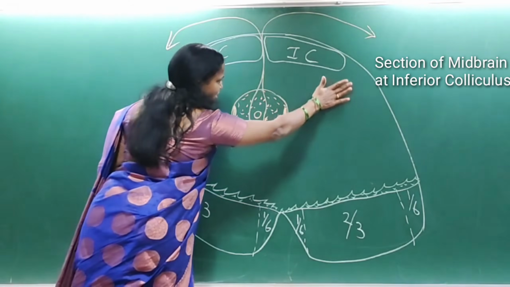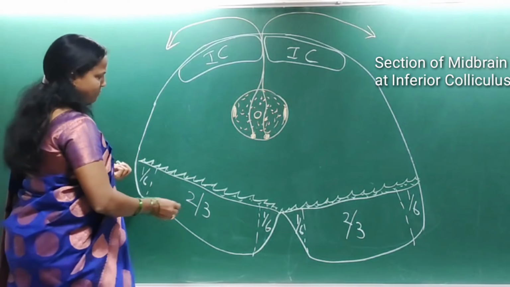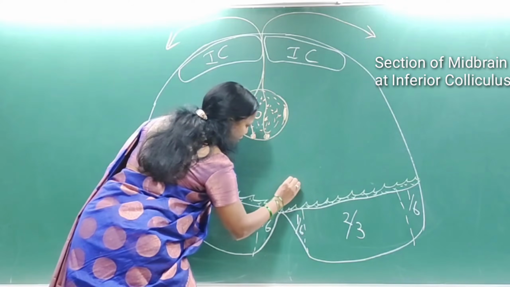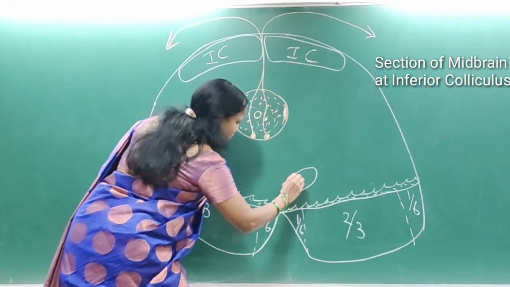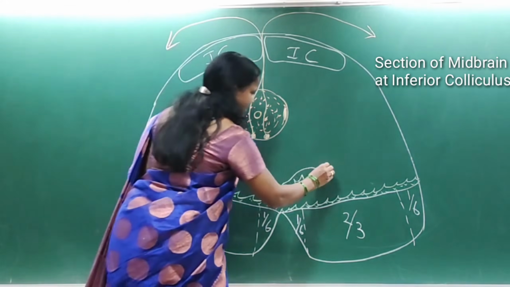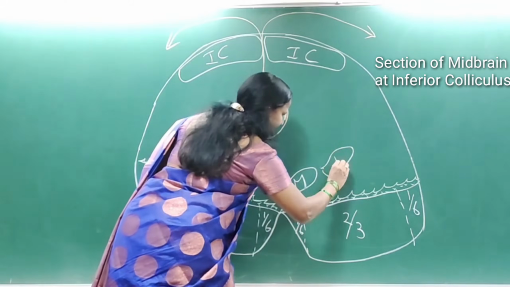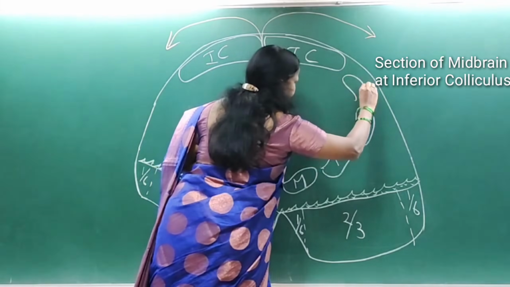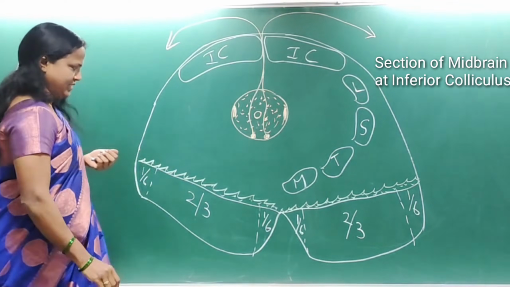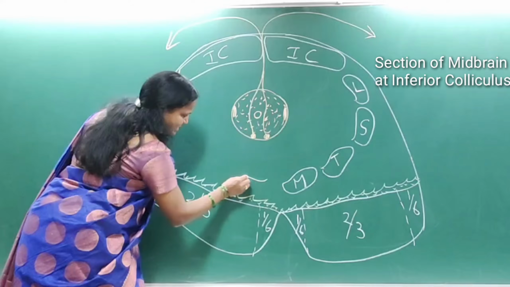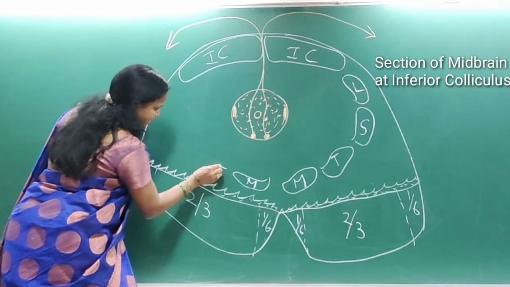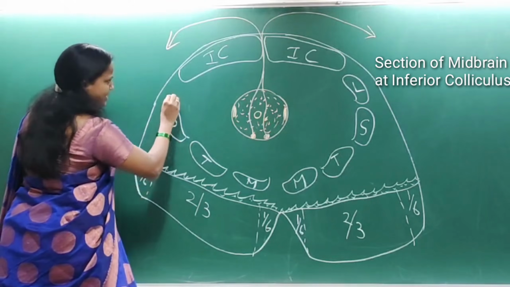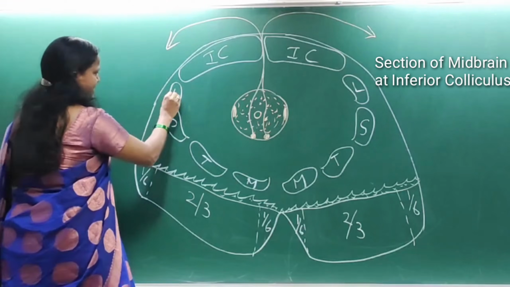The remaining components of this tegmentum, from medial to lateral, are the various components of the lemniscal pathway. Most medially is the medial lemniscus, then the trigeminal lemniscus, spinal lemniscus and lateral lemniscus.